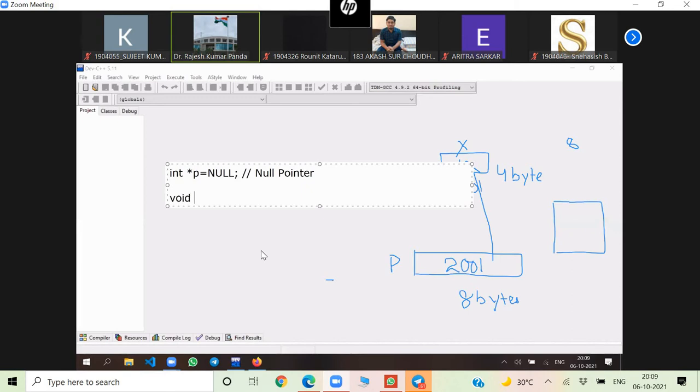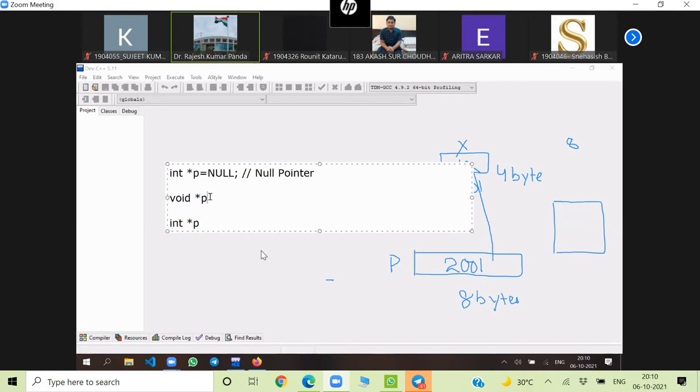Suppose I write void *p. Then what is the difference between int *p and void *p? If I declare void *p and int *p, what will be the difference? Void *p can point to any data type. Void *p can point to any memory space. Remember, int *p means I can store the address of an integer only. But void *p means